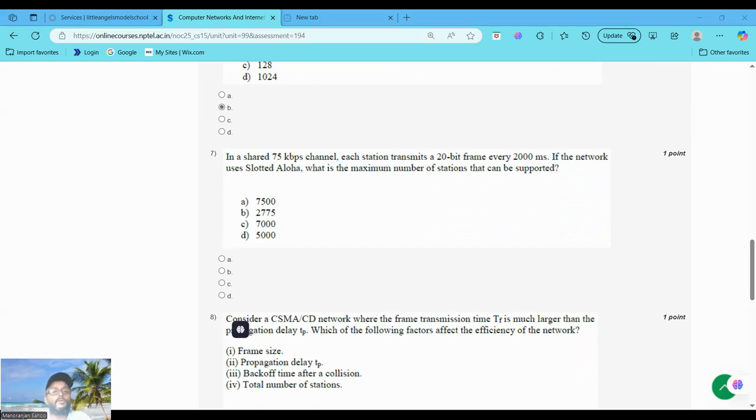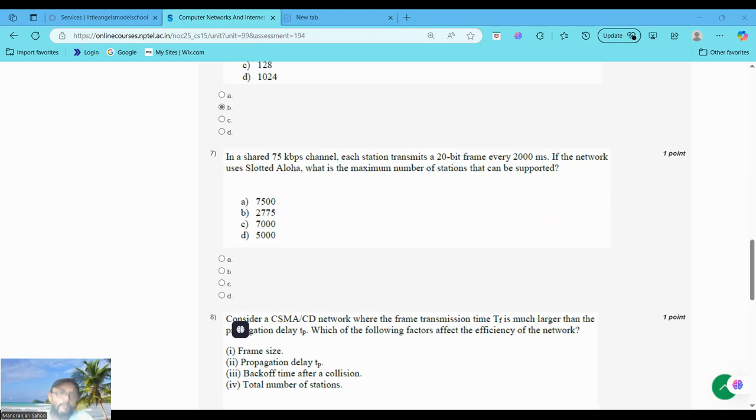To determine the maximum number of stations that can be supported in slotted Aloha, there are various steps. First, each station transmits a 20 bit frame every 2000 milliseconds, that is 2 seconds. The bits per channel is 75 kbps, that is 75,000 bps. Transmission rate equals frame size by time, 20 bits by 2 seconds, that is 10 bps. First one is correct: 10 bps.